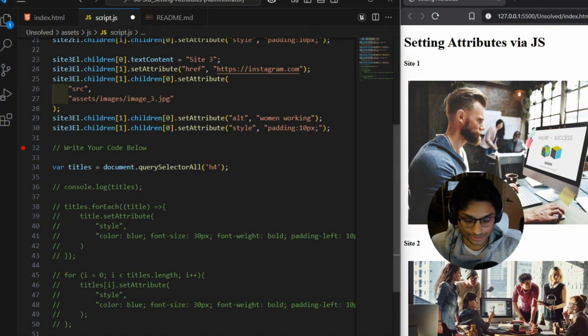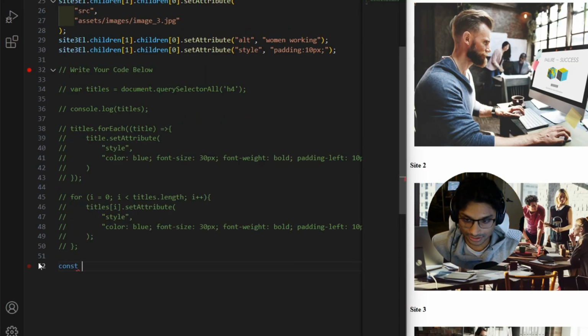And so what we're going to do is first comment out this titles document.querySelector, selecting all the H4s. And what we're going to do instead is create a const and call it the site container.